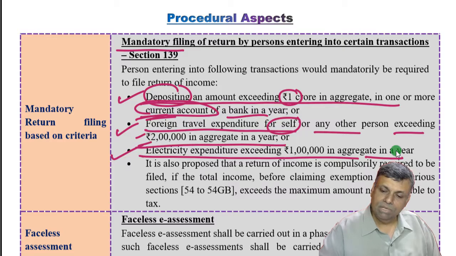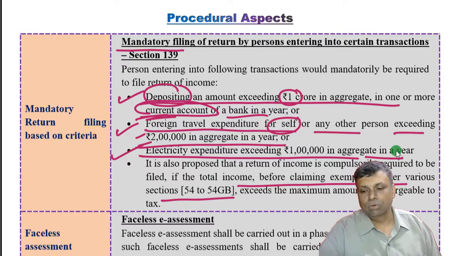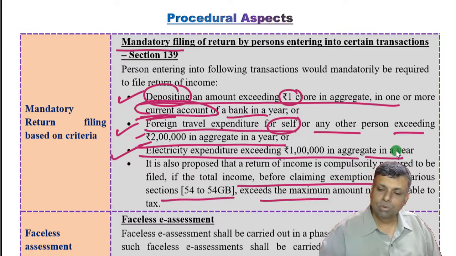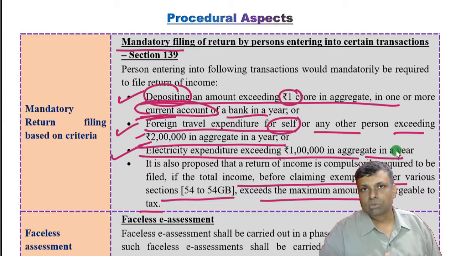Further, if you are claiming any exemption under capital gains, under sections 54 to 54GB, that is basically capital gains exemption, and before claiming the exemption your income is more than the basic exemption limit. Supposing you have sold a house and then invested into another house.